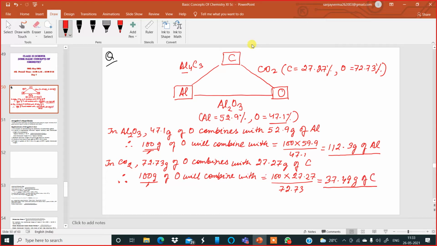Okay, now we have got 100 grams of oxygen in carbon dioxide. It is combining with 37.49 grams of carbon. So this 100 grams is fixed for the two elements aluminum and carbon. Okay, it is a fixed mass of oxygen combining with aluminum and carbon.